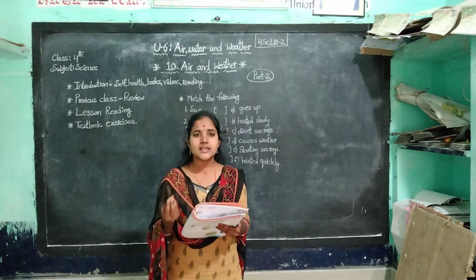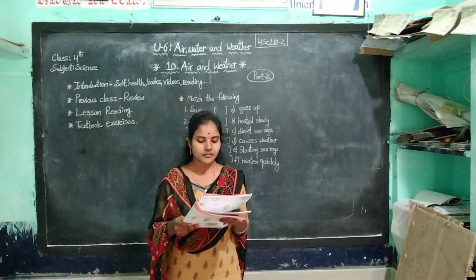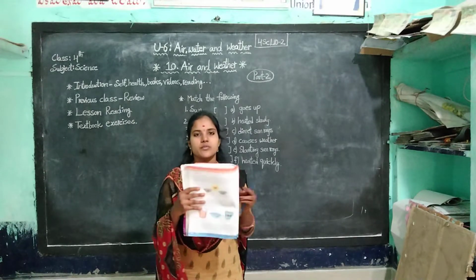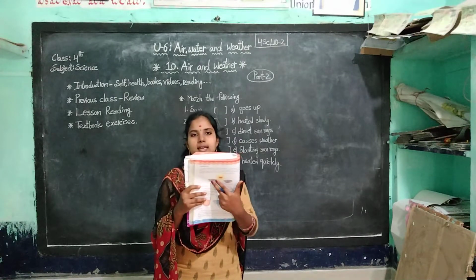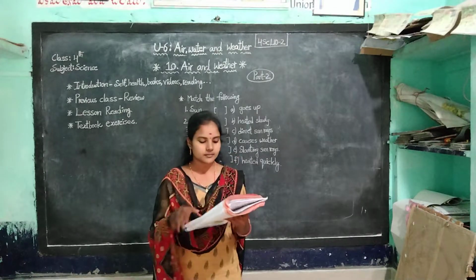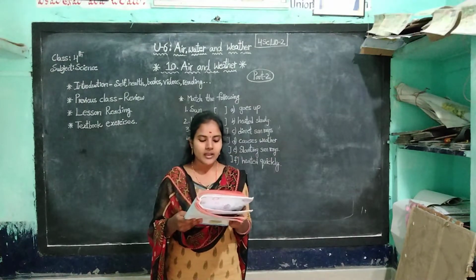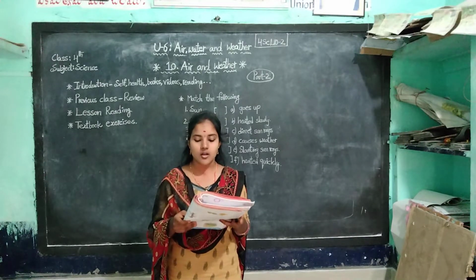Okay, we know that where the heat is more, then evaporation is very fast. Next one, see this diagram like this. Take two bowls, one in the sunlight and another in the shade of the room. Okay.